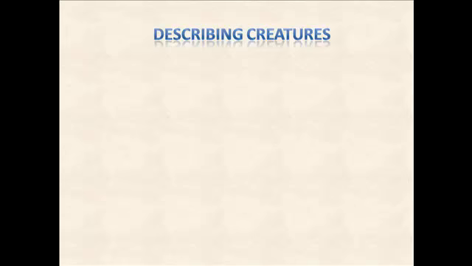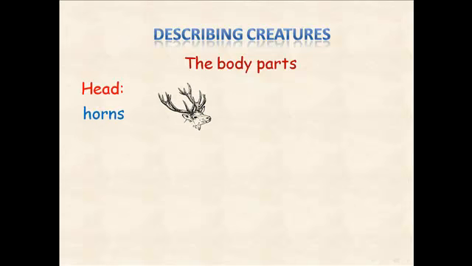But this lesson is talking about a creature that looks strange. So it can have some of the body parts that you can find on some animals. Like what? The first part is the head. If you look at the head of some animals, what can you see on the top of these heads? You remember? Yes, you can see horns. Okay. And if you look at the face, what are the parts that you can find on the face? Yes, you can see eyes. What else?